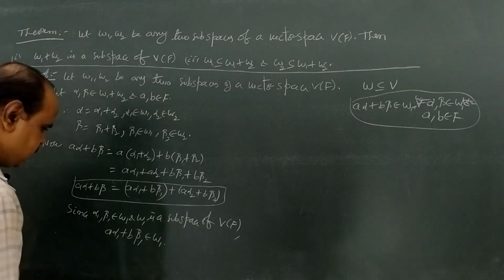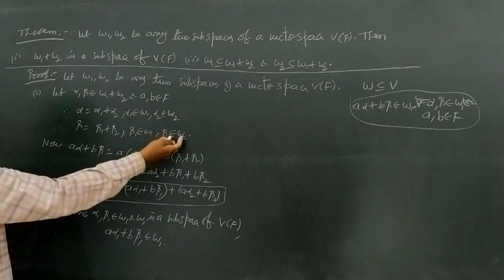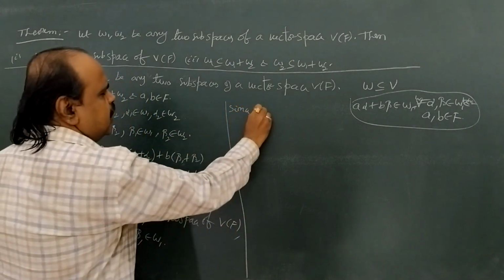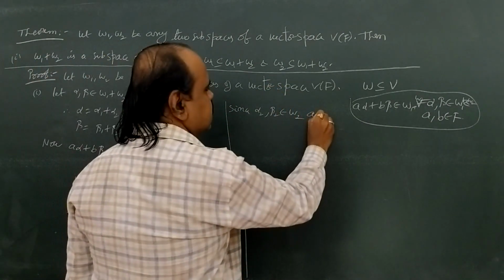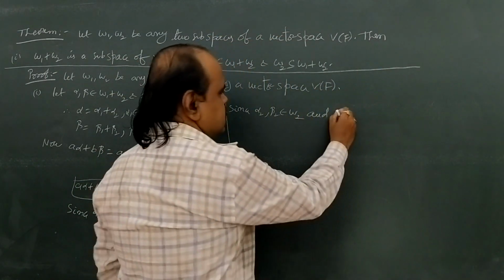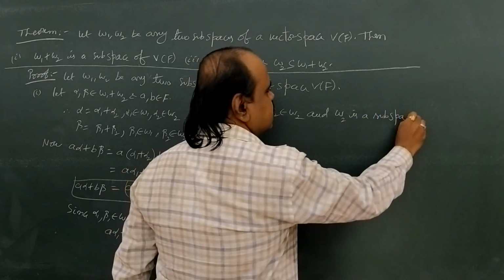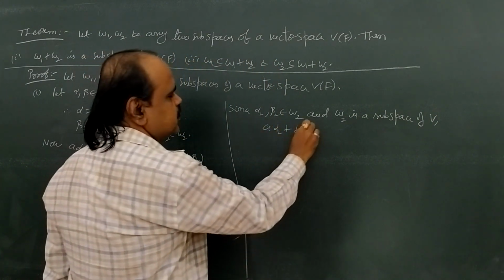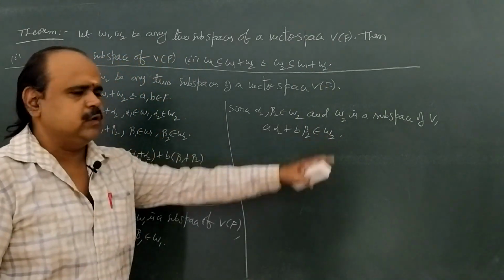Okay. Again, since alpha 2, beta 2 belong to W2 and W2 is also a subspace of V, we have A alpha 2 plus B beta 2 belongs to W2.